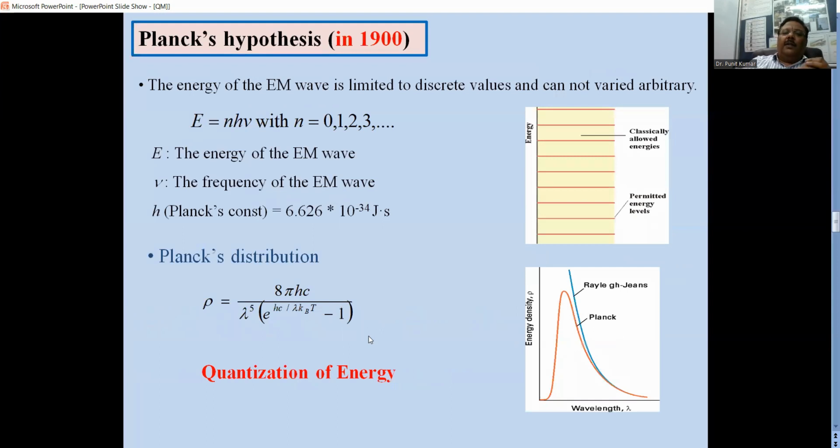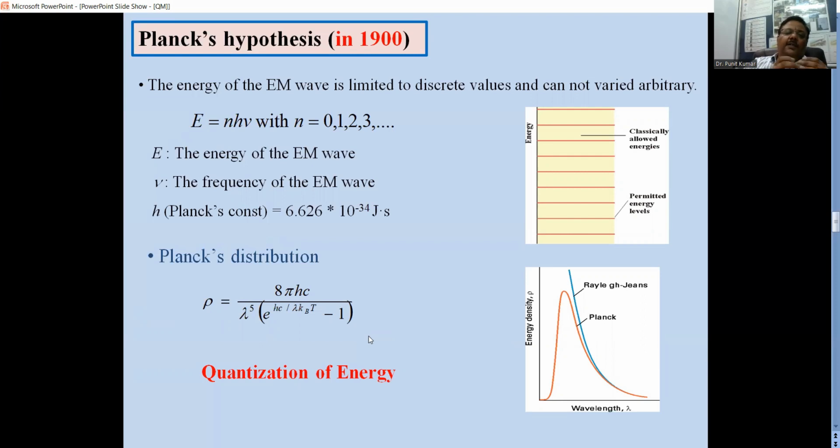But Planck in 1900 came with a concept that the energy of the electromagnetic wave is limited to discrete values, and these values are integral multiples of h nu, where h is Planck's constant and nu is the frequency. So the energy is an integral multiple of h nu, and Planck gave his expression for the density of states.